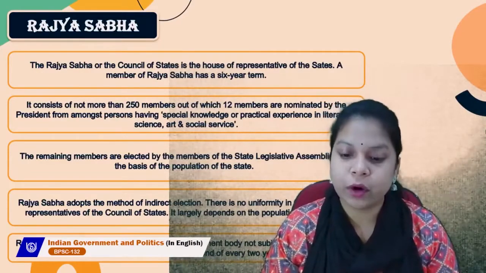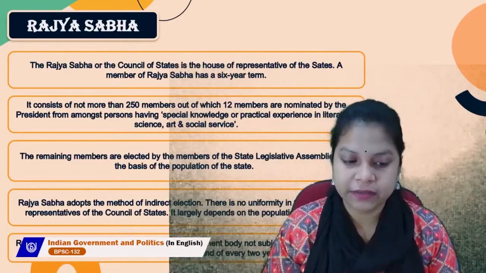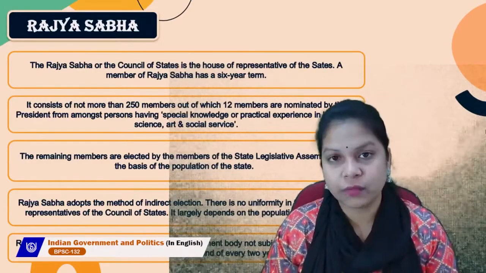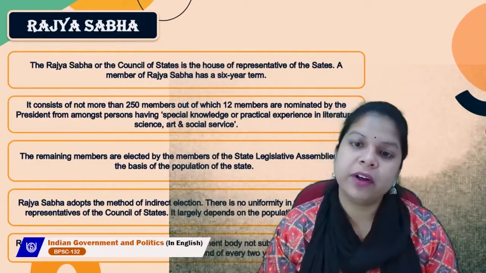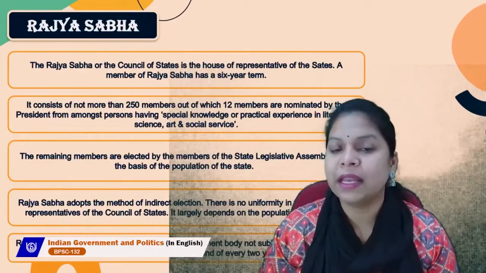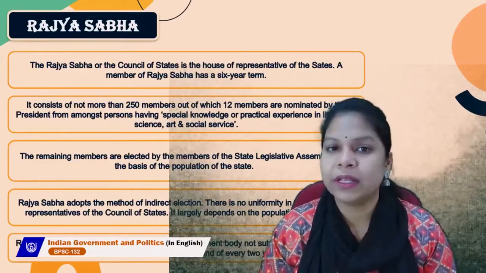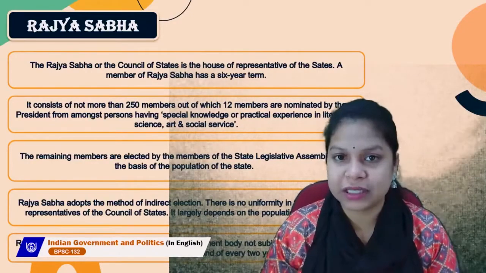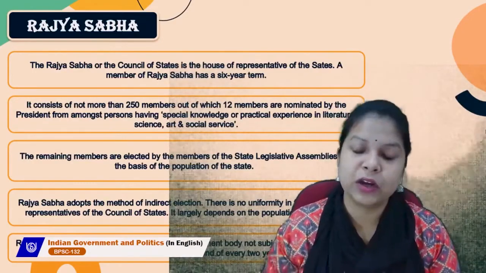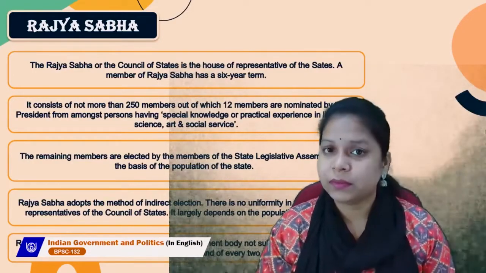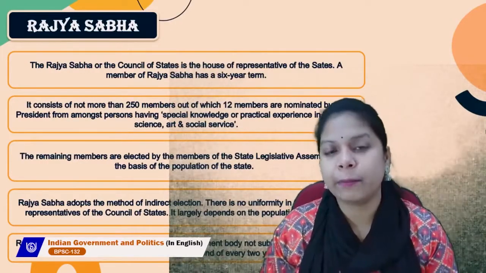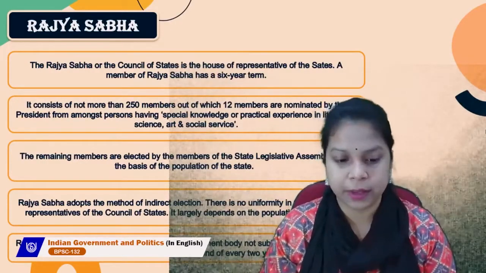There is no uniformity in the number of representatives of the Council of States. It largely depends on the population of the state. So, if we talk about Uttar Pradesh, it's a very large state, so there are many members who represent Uttar Pradesh in the Rajya Sabha. Whereas the northeastern states are very small in their territorial area. So, from there, very few people represent the state in the Rajya Sabha.